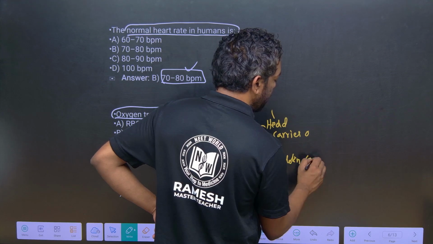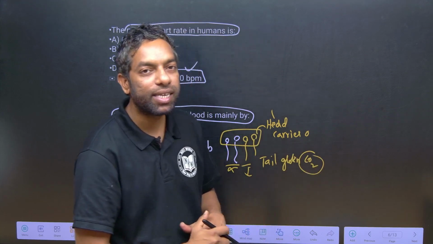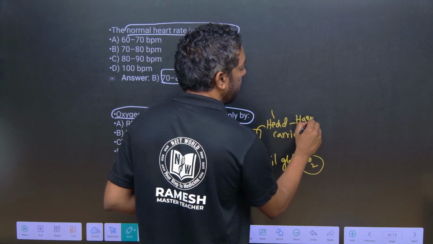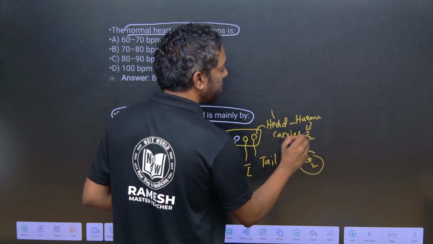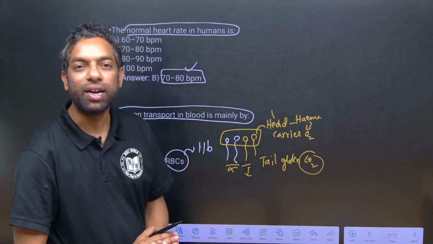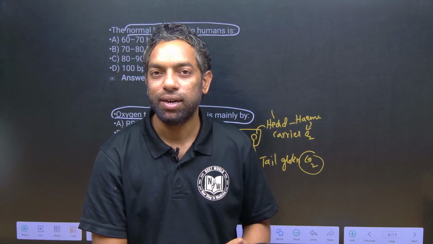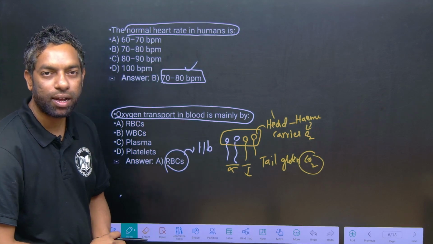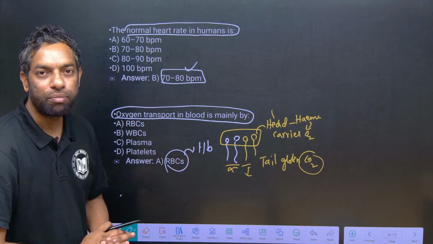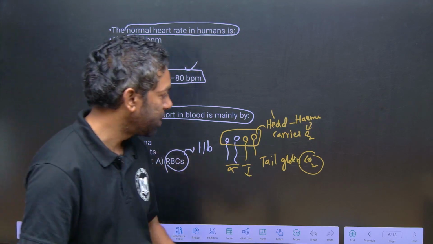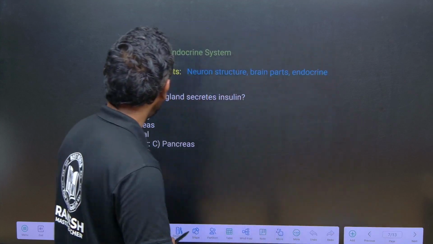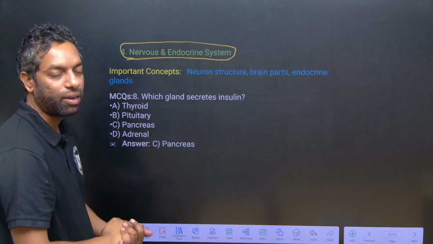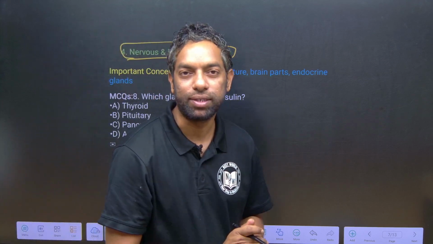The head part is the heme part, which can carry oxygen. So they can ask you about the transport of oxygen or carbon dioxide in the respiratory system chapter.